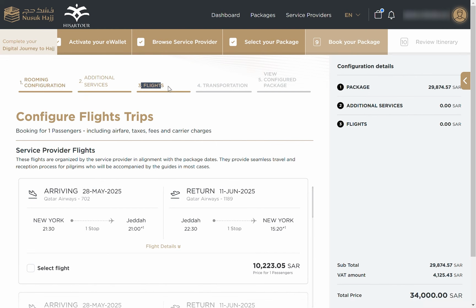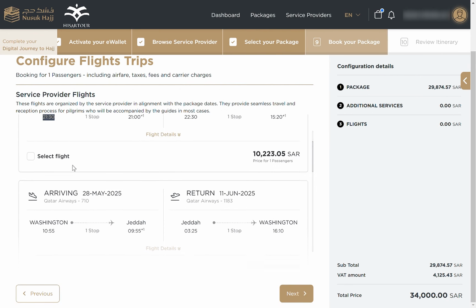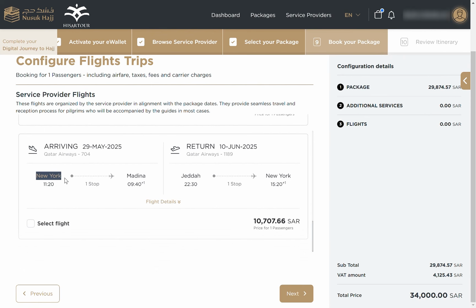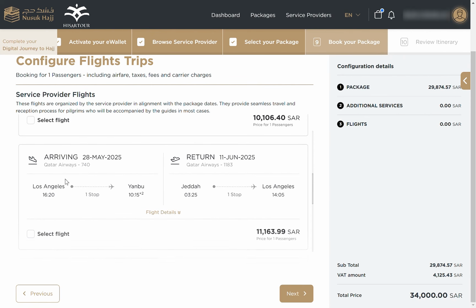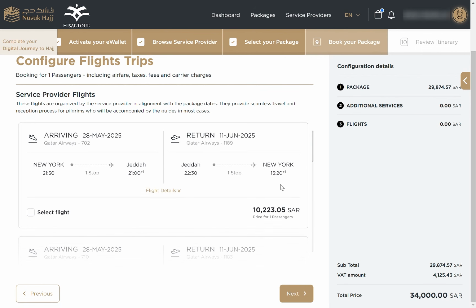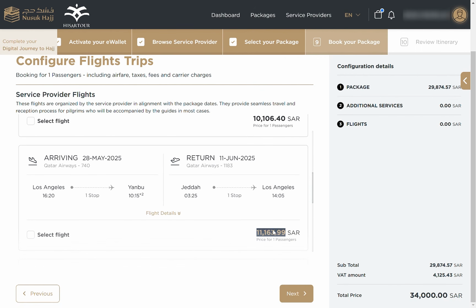So next step is the flights. This is going to be the group flights, because this package includes the group flights in it. We have flights from New York, Washington, Los Angeles, Boston, and another New York flight here. And the prices are written down on the package: almost 10,000 Riyal, around 10,000 Riyal. This is Los Angeles, expected to be a little higher.